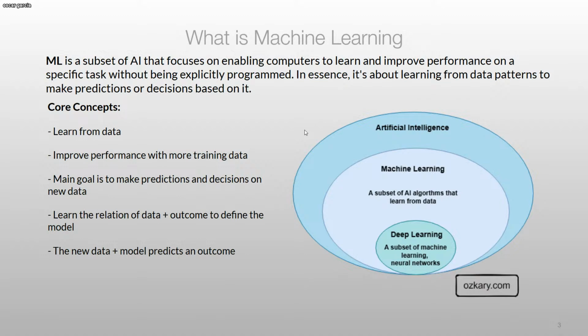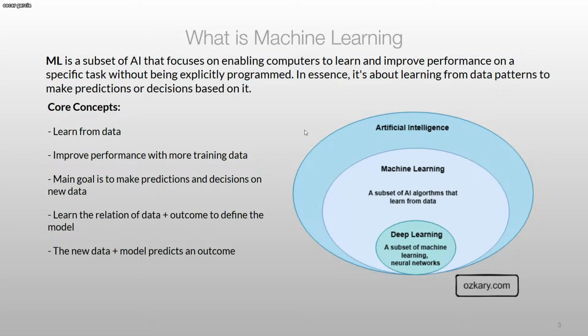This is a lot different than, for example, when we used to do coding, and we used to say, I want to add this logic, and we used to write a lot of if statements and a lot of logic to be able to make our software smart. That's not the case here. Machine learning actually uses data, which makes it scale a lot more than just having programmers code it.